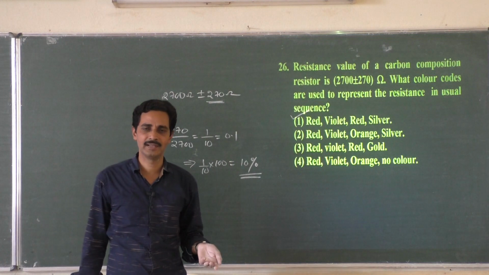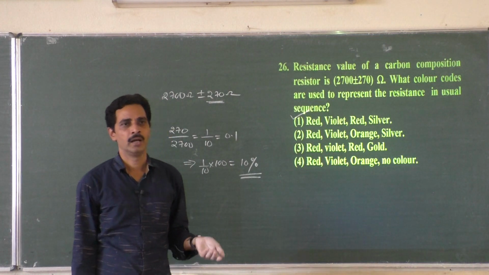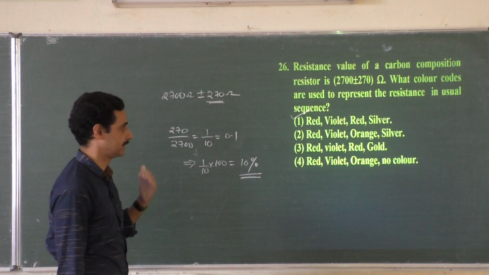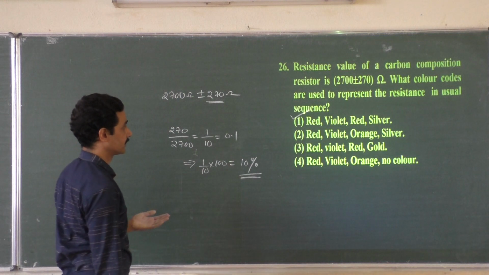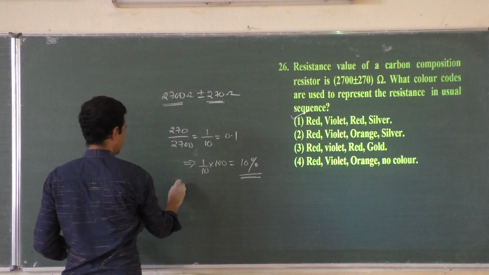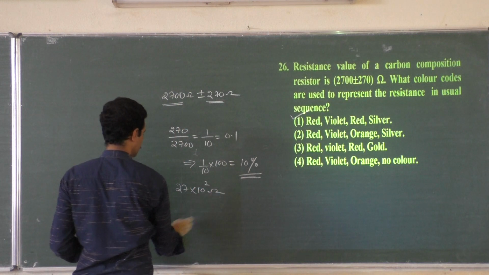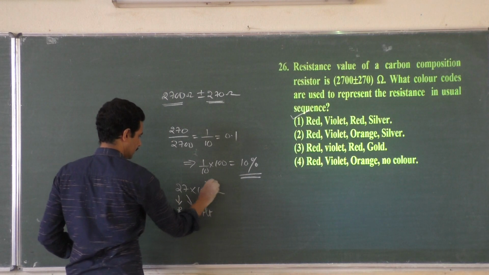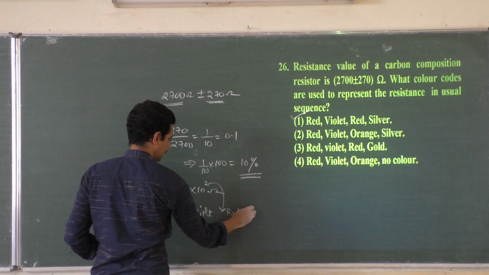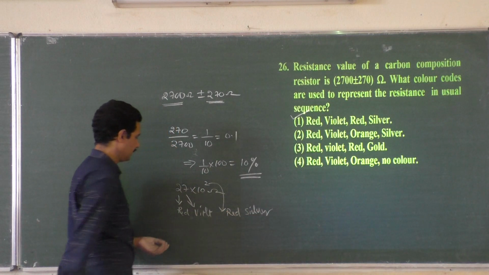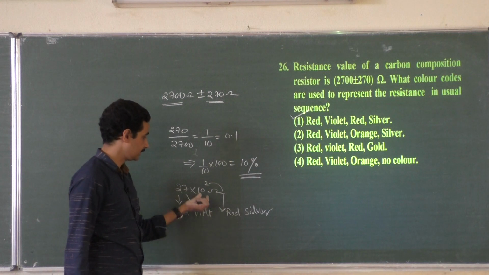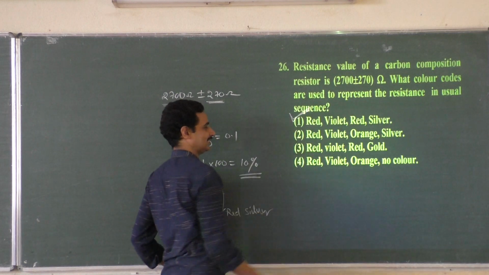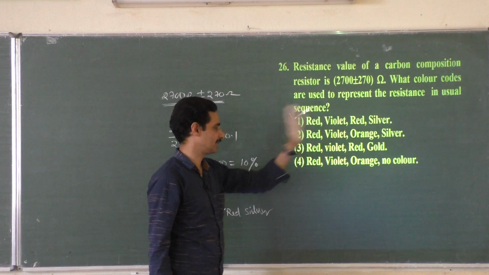Which is the color used to represent 10%? 10% is represented by silver, right? Gold 5%, silver 10%, and no color 20%. Okay, now what are the colors? 2700 ohm, 27 into 10 to the power 2 ohm. 2 red, 7 violet, and then 2 red, and then silver, correct? Hope you have followed. Red, violet, red, it is 10 to the power 2, so silver. So red, violet, red, silver, that is the answer.